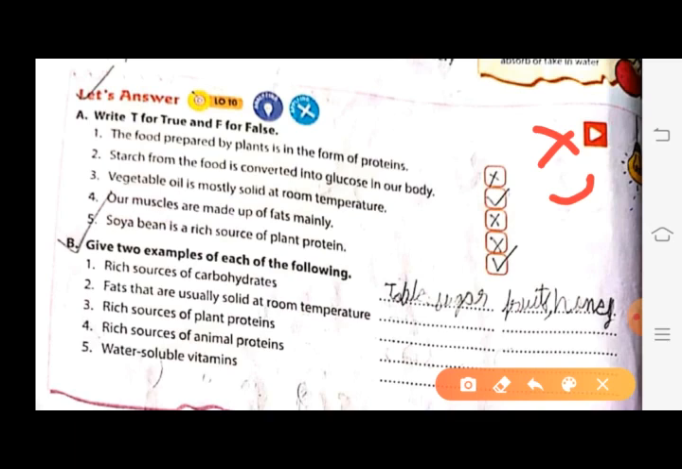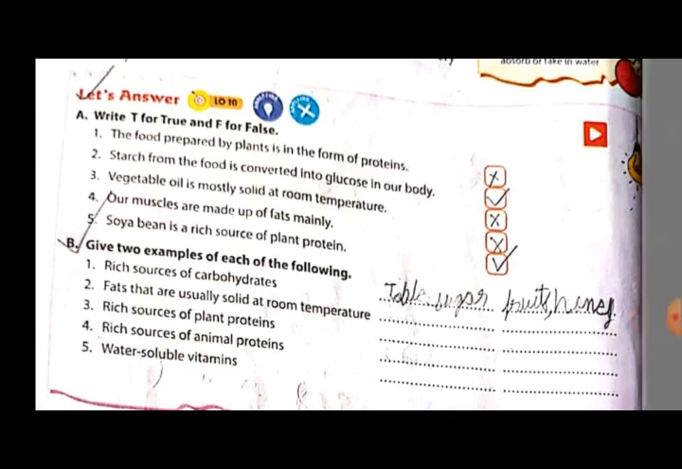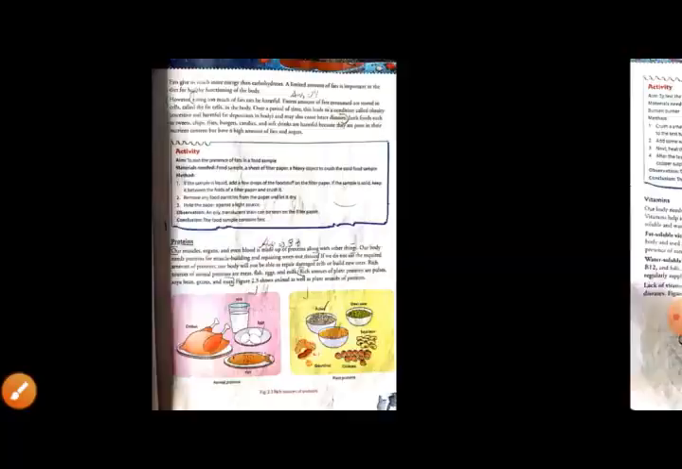Next, give 2 examples. See, I am dictating this, so you write. Give 2 examples of each of the following. Rich sources of carbohydrates: you write table sugar and honey. Next, fats that are solid at room temperature: butter and ghee.